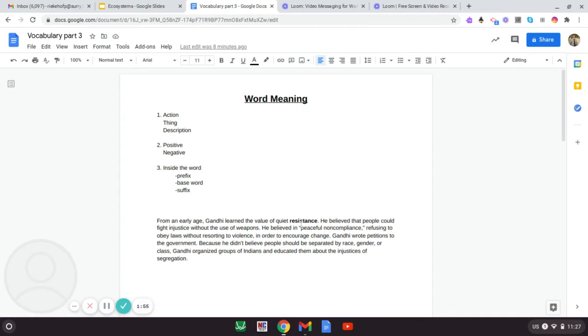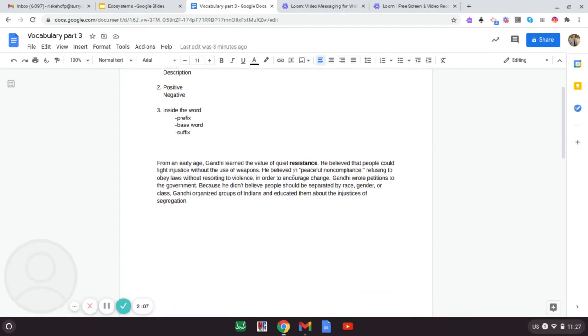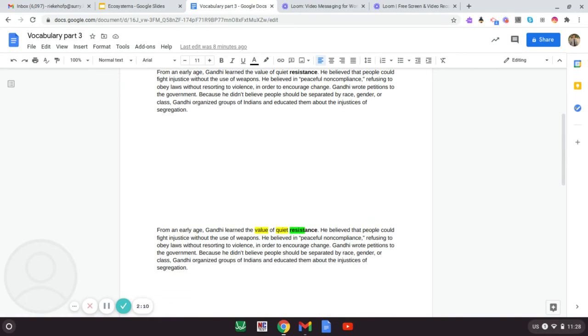And you can see here that the unknown word is resistance. And we'll go through these steps. First, is it an action, thing, or description? Is it positive or negative? And then we'll start to look inside of the word. I'll scroll down. Right here, I'm going to look at the words around it to figure out if it's an action, a thing, or a description.